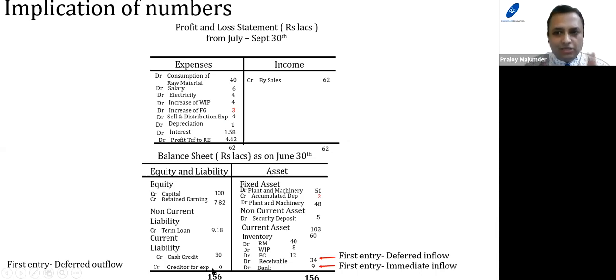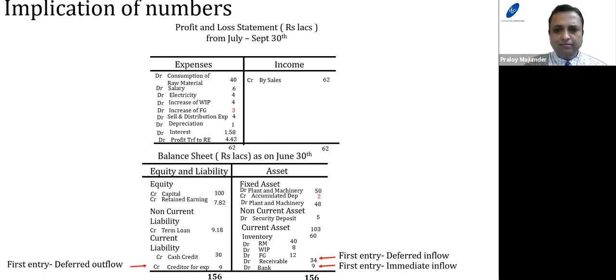So this gives you a very clear-cut picture that in the balance sheet, the first entry will always be either cash or bank, or receivable or creditor for expenses. Now the second entry can go anywhere, whether it's profit and loss or balance sheet. Now let us take some examples and try to explain the meaning of different items.